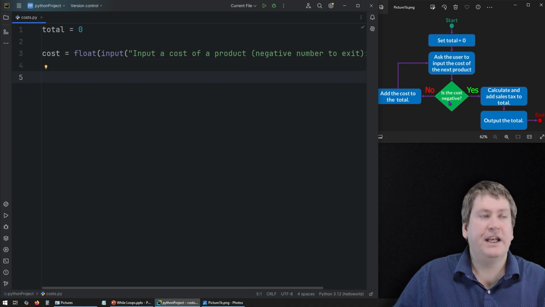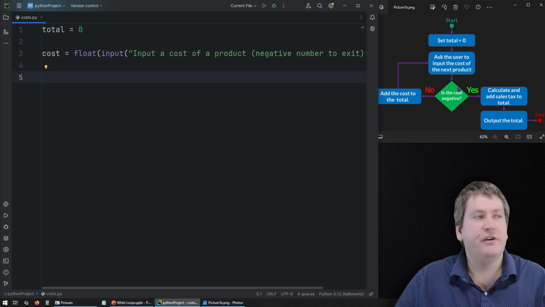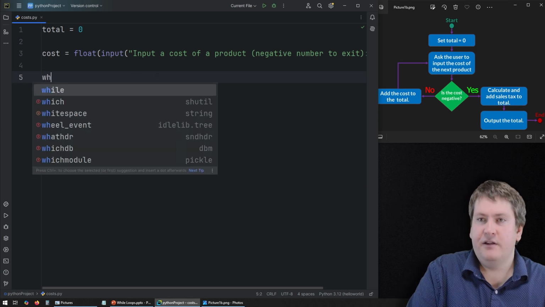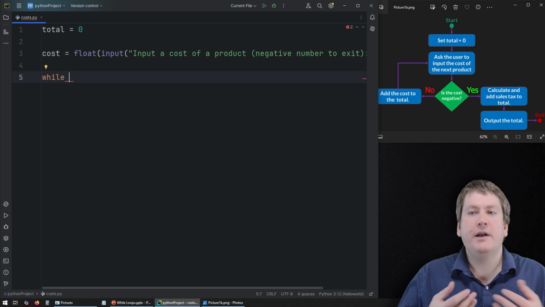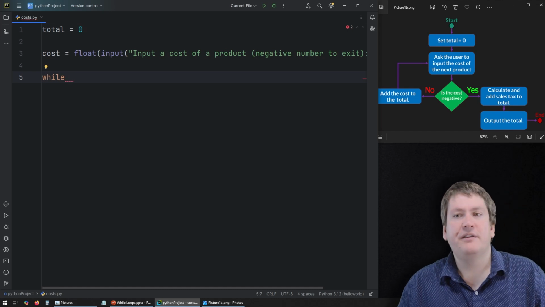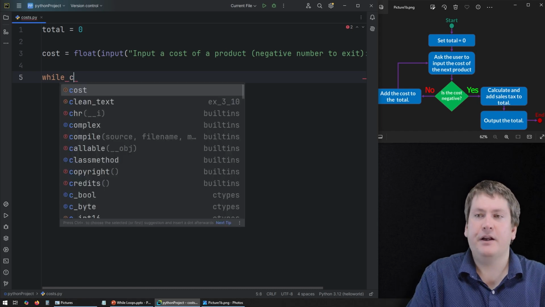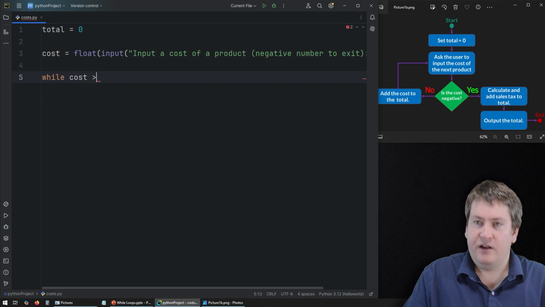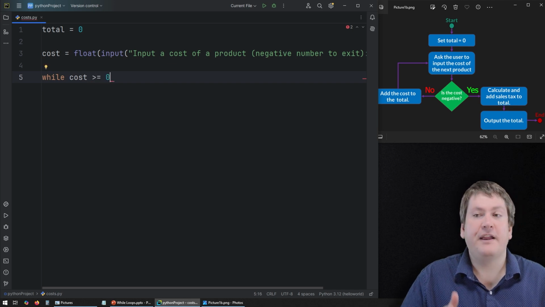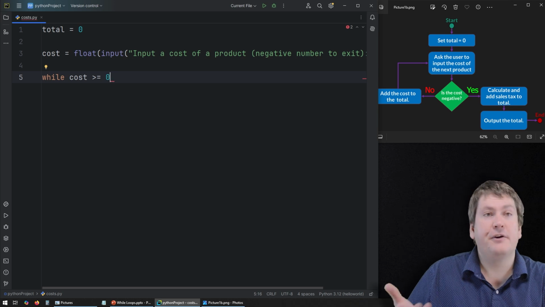Now this check isn't an if statement. This one is actually the condition for a while loop. So we're going to say while, and we know we want to keep running this loop until the user inputs a negative number. So that's going to be our condition. Is cost greater than or equal to 0? In this case, we're saying greater than or equal to because 0 isn't negative.